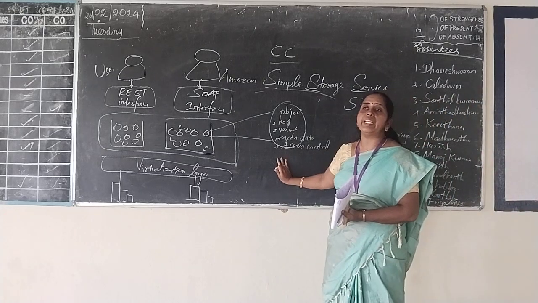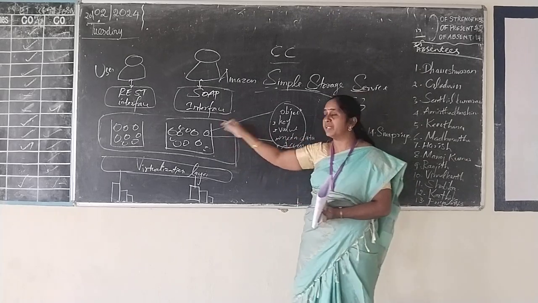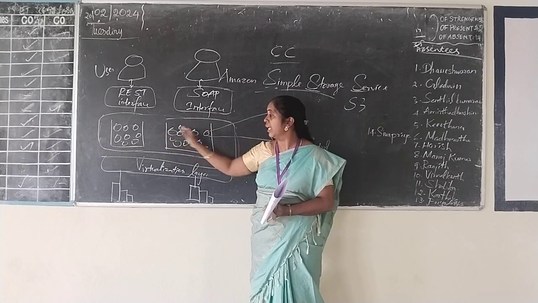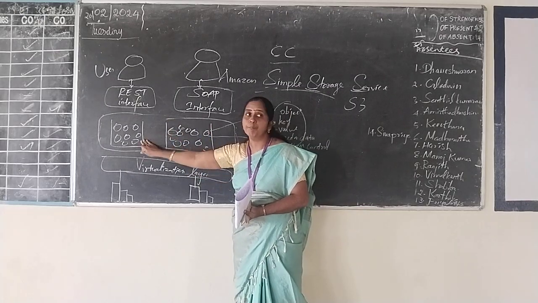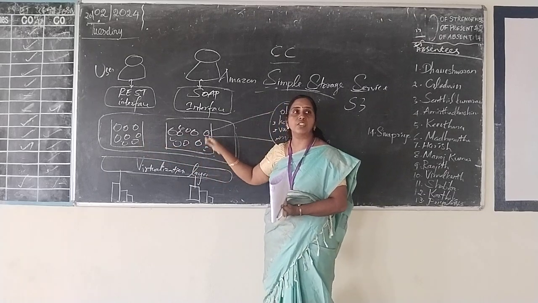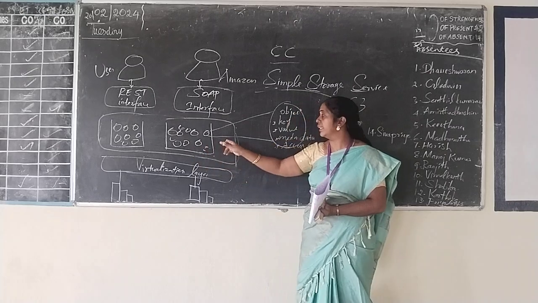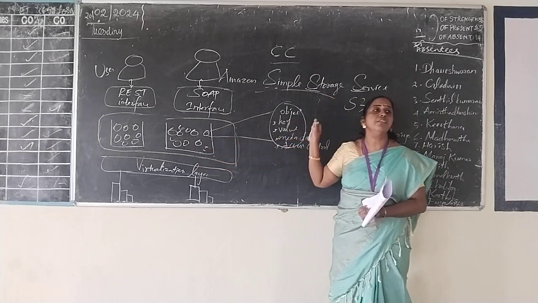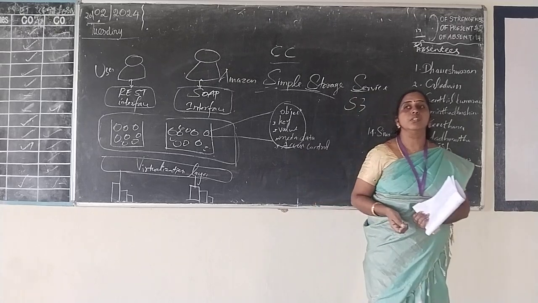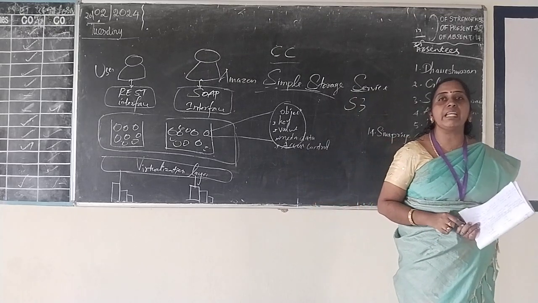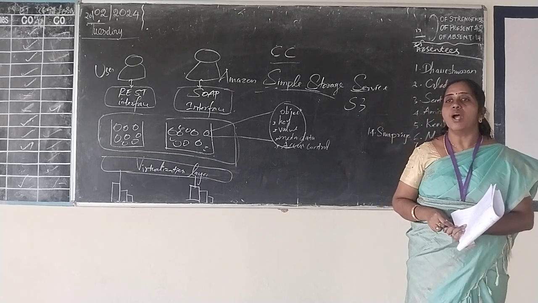In S3, that is Simple Storage Service, each piece of data is stored in the form of an object, and a collection of objects is stored in a bucket. The container for the objects is called a bucket. Each object is represented by a unique key value, that is, a coarse-grained key value is used to identify each and every object.